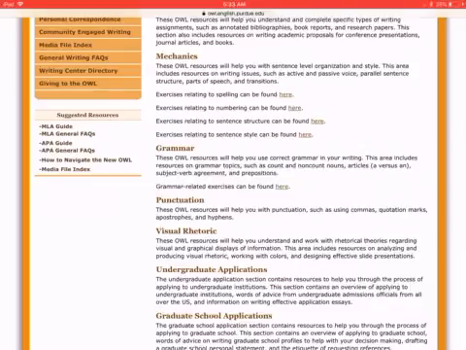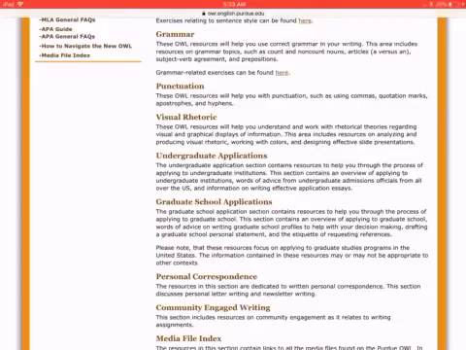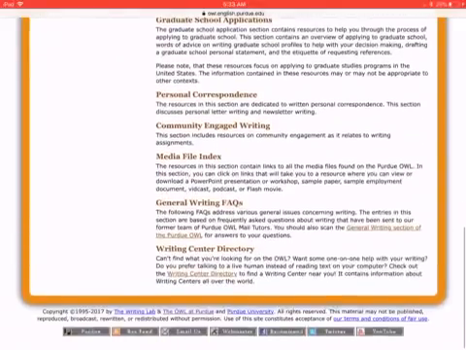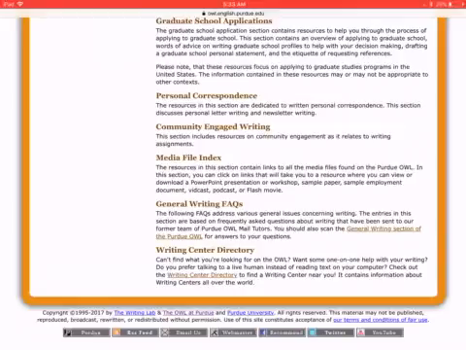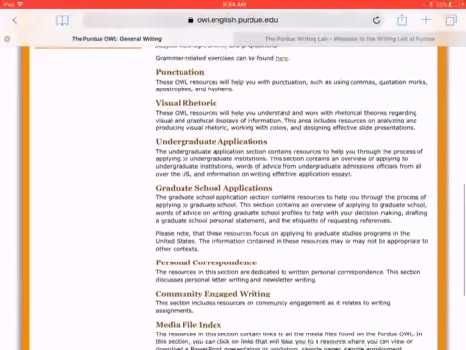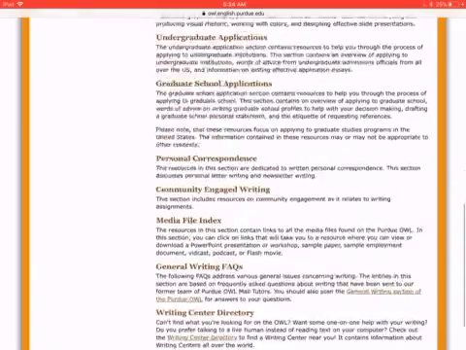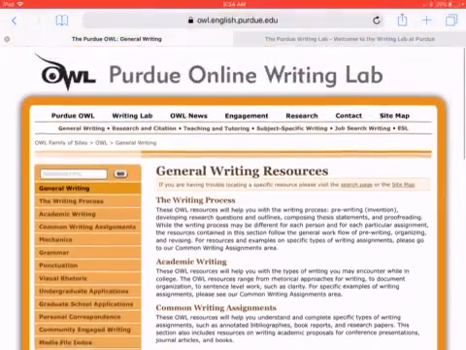Grammar, there's another secondary website to that. Punctuation, visual rhetoric, undergraduate applications, graduate school applications, personal correspondence, community engaged writing. You file index, general writing FAQs, and writing center directory. The writing center directory is just so that if you're not finding what you're looking for, this will take you to that. So disregard that. So yeah, that's general writing. That's really cool. That really just covers everything.